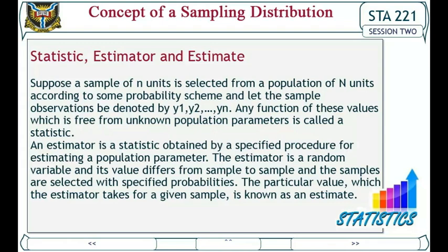An estimator is a statistic obtained by a specific procedure for estimating a population parameter. The estimator is a random variable and its value differs from sample to sample, and the samples are selected with specified probabilities. The particular value which the estimator takes for a given sample is known as an estimate.